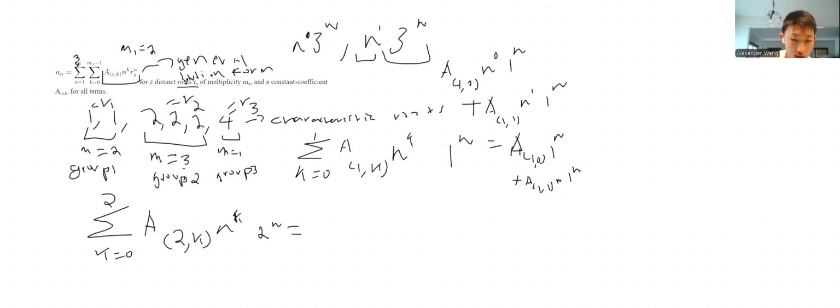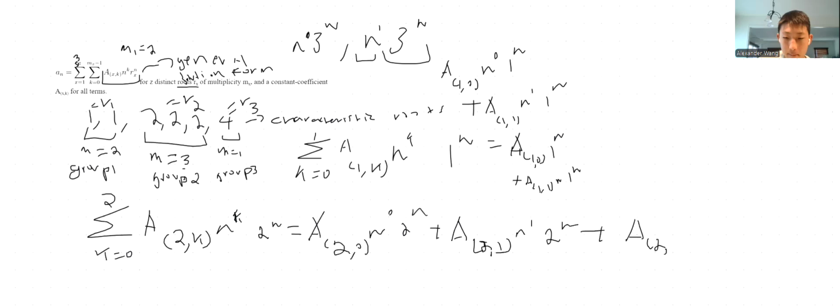And so we have the sum a of 2 comma 0, n to the 0, 2 to the power of n, plus a of 2 comma 1, n to the power of 1, 2 to the power of n, plus a of 2 comma 2, n squared, 2 to the power of n. And note that the a's are all just coefficients.